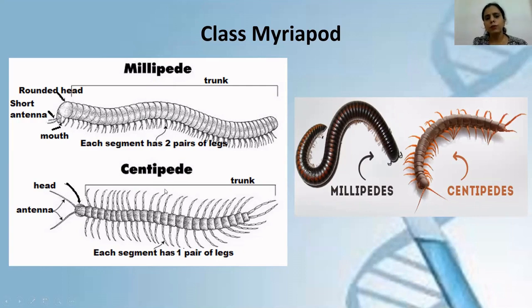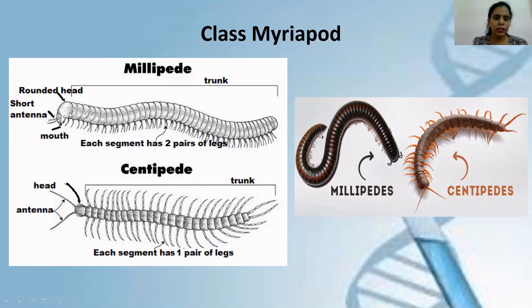For sure, all of you might have come across millipede and centipede in your day-to-day life. Millipede you can easily see in garden soil. Look here, this one is a millipede, the dark brown or maroon colored organism. The moment you touch this millipede, it will coil its body and take a round of its body. In front it has a rounded head, and look here, the entire body is segmented.